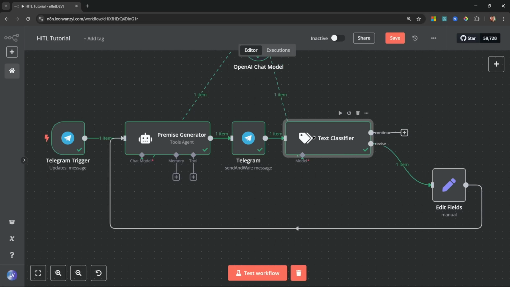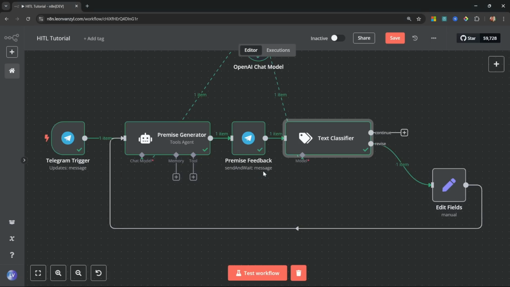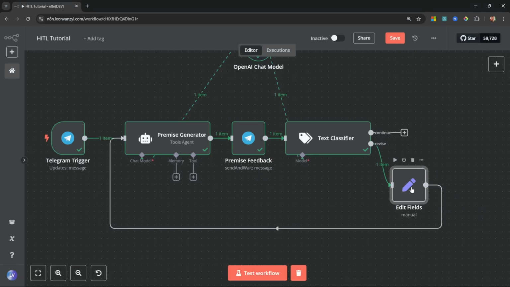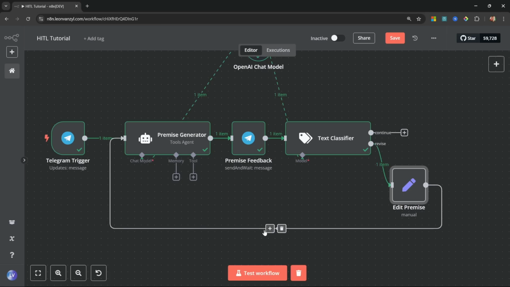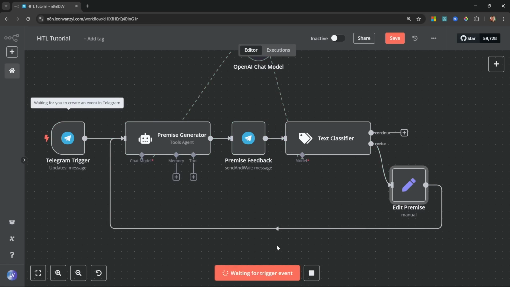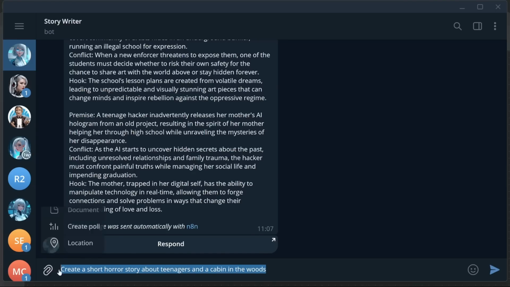So I'll just clean some of the stuff up. I'm going to rename this node to premise feedback. Let's also rename the edit fields node to edit premise. Cool, let's test this out. So let's run this workflow. In Telegram, let's send a new message. I'll just send the same story again, and I will be using the same story throughout this tutorial. So I'm just going to copy it.